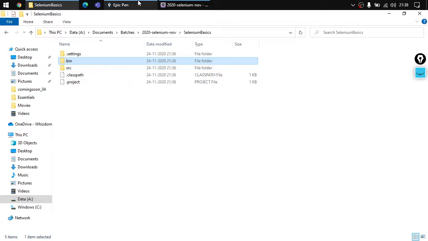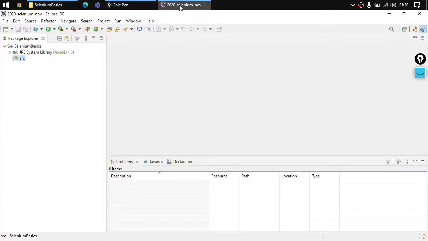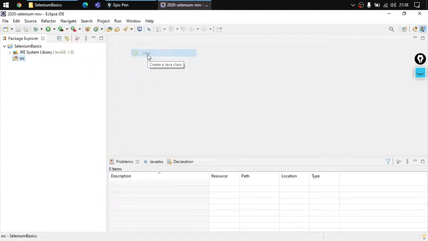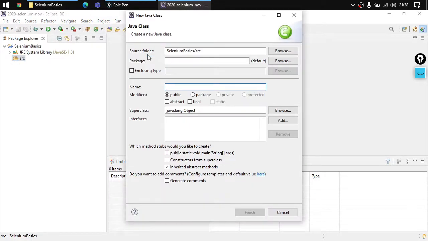Now, whenever you create a new file, it will be kept inside the source folder. So right click on the source folder and you will get the option of new, where you can specify what you need to create. I need to create a class. We write the code inside class files and then execute them, and they perform the actions that we specify. It can be any kind of action. This code will perform that action if the code is valid, right?